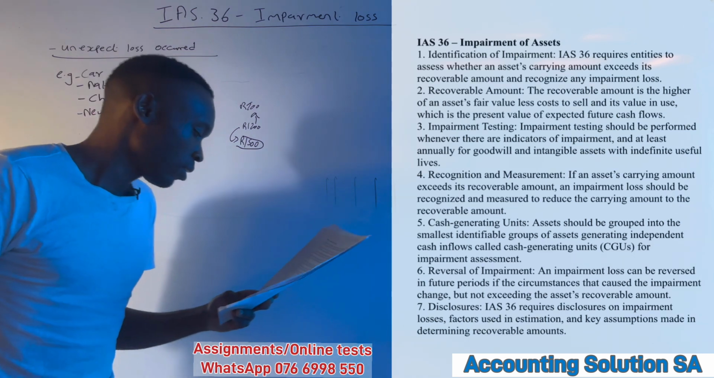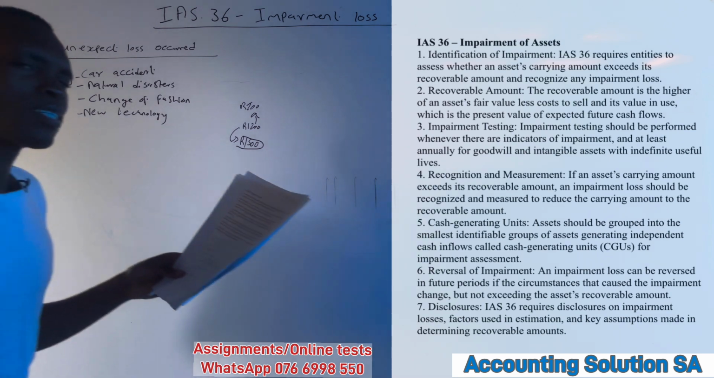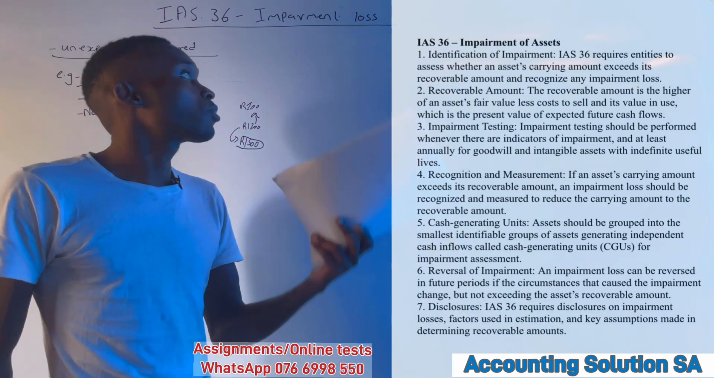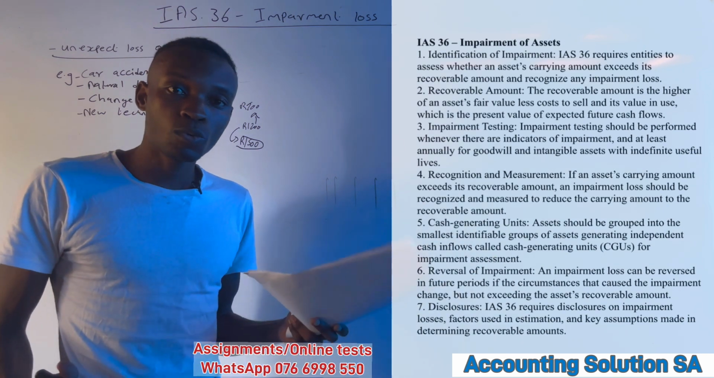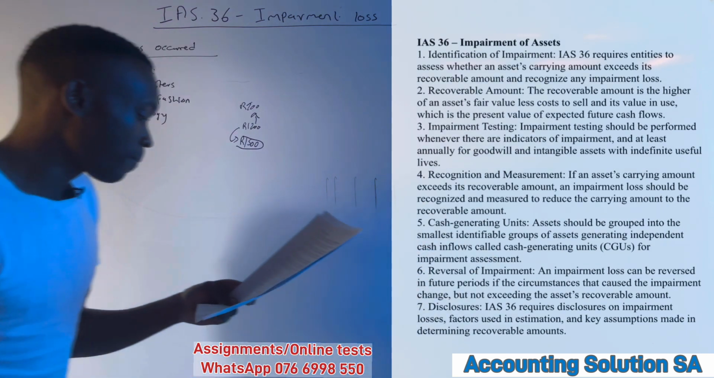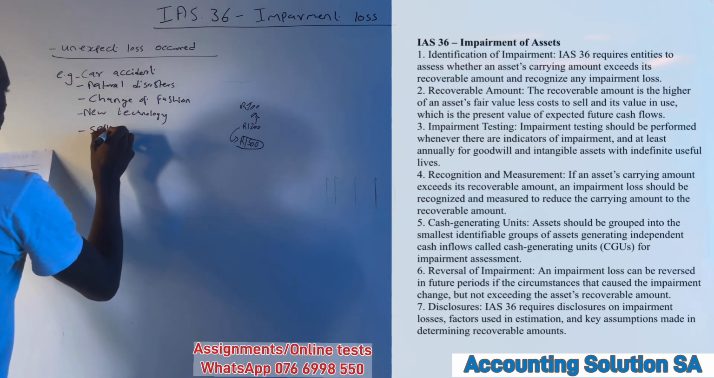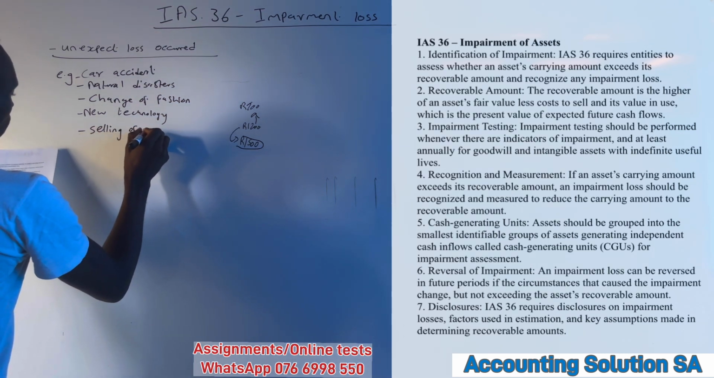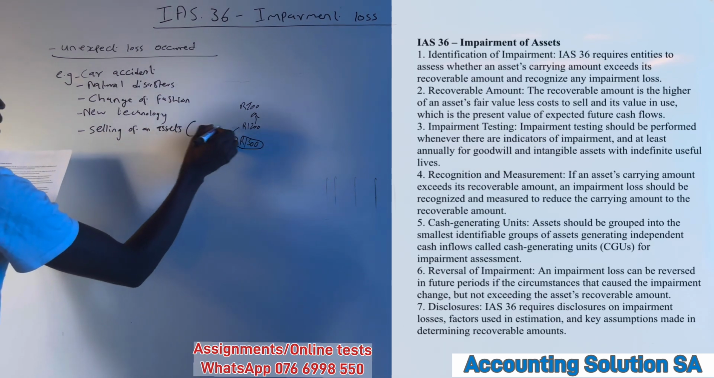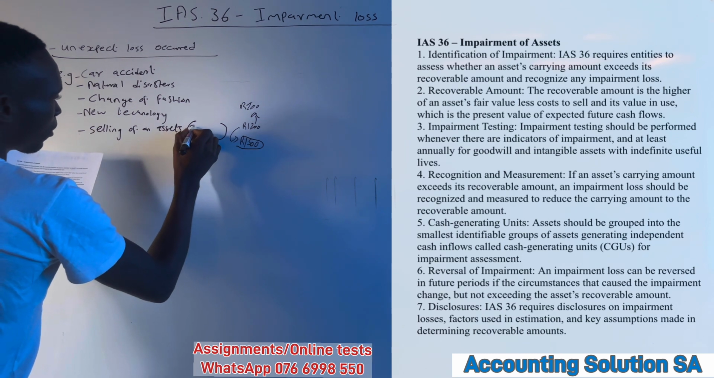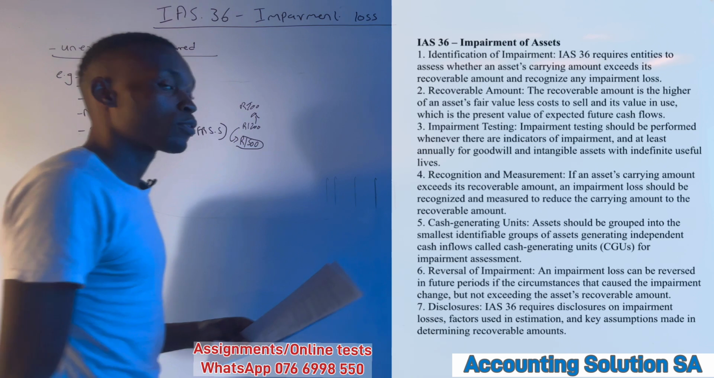Okay, then the other one, guys, change of politics. Obviously, change of politics can also influence what? Impairment. Some business might fall because of new regulations. Okay, and the other one that I want to talk about is selling of an asset. Okay, this one can also apply under IFRS 5, non-current assets held for sale.